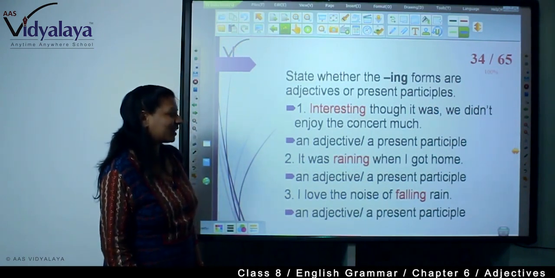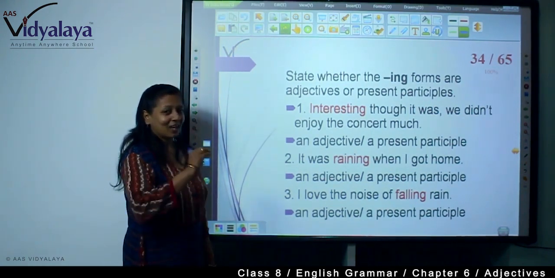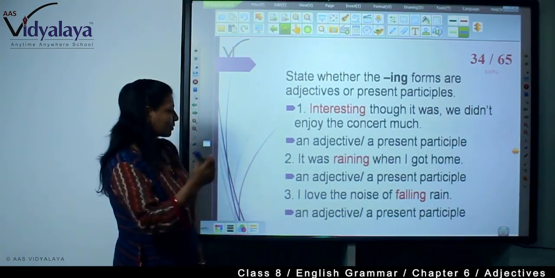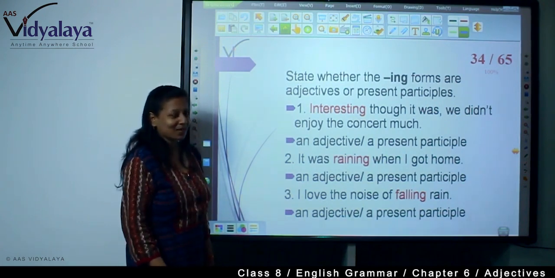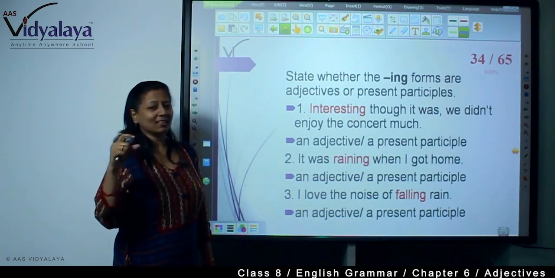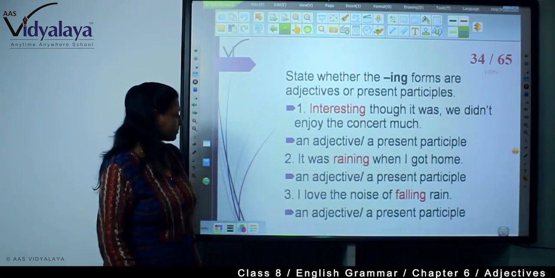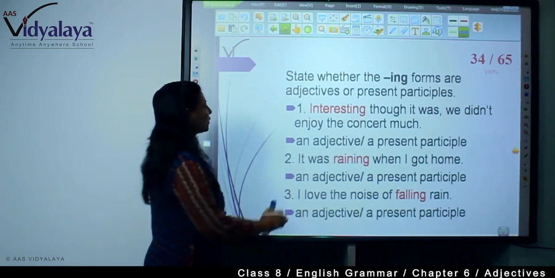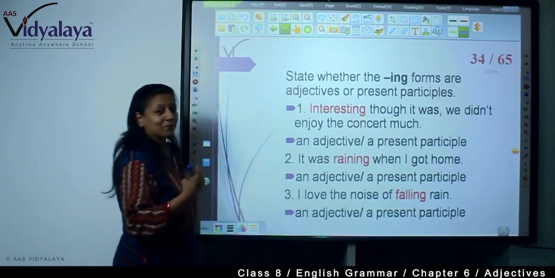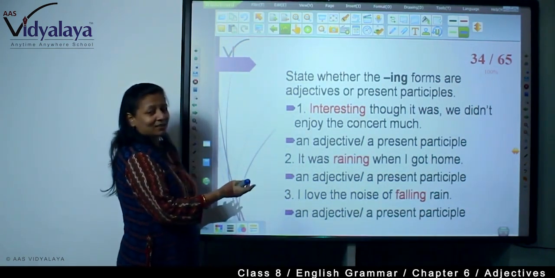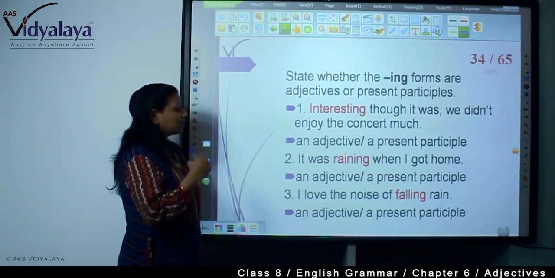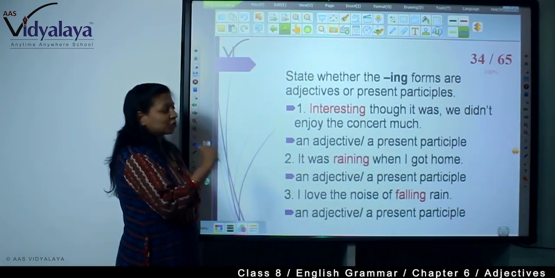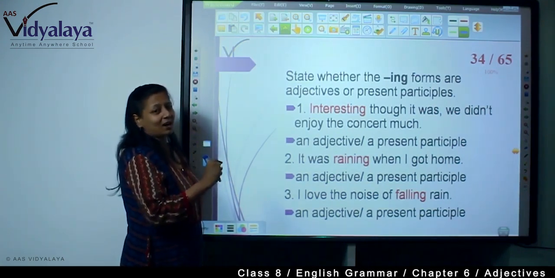It was raining when I got home. So, here you are seeing a continuous form, a progressive form. So, is this an adjective or a present participle? Present participle, you are getting a continuous or progressive sense. I love the noise of falling rain. So, this is interesting. I am tempted to give the answer, but I will not. You will find the answer. Tick the answer and then check it with the answer sheet.